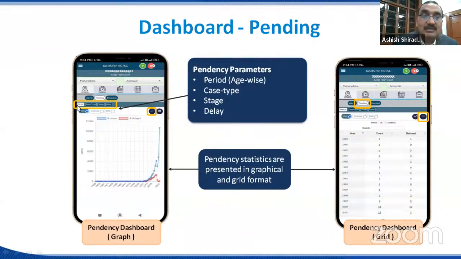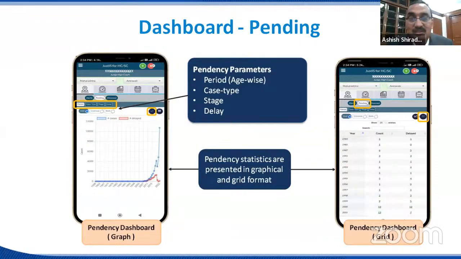So in pending, there is a period wise option, case type wise option, stage option, and delay option. The reports are in graphical as well as grid form. If you see here, this icon shows that the report is in graphical form. If you click on this icon, you will get the report in grid form. And these reports are again in drill down form, like case type wise.